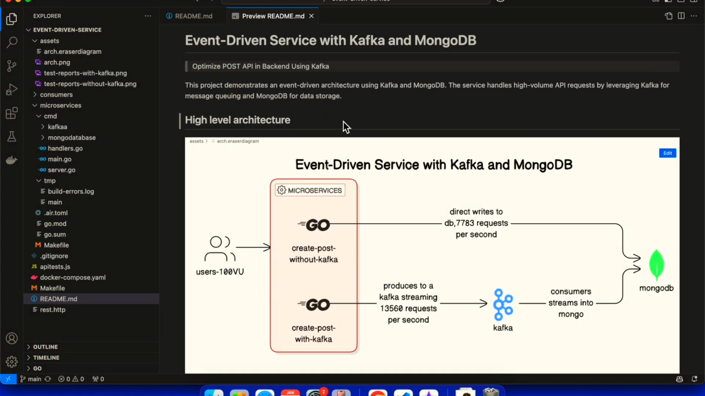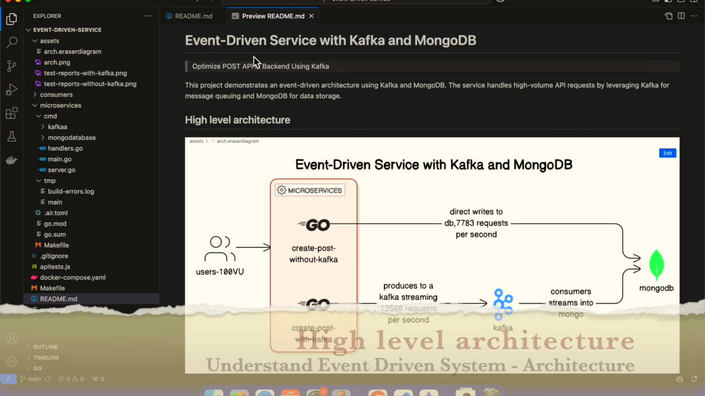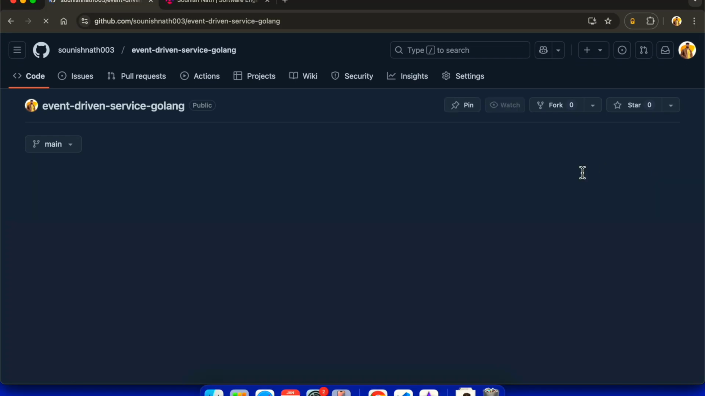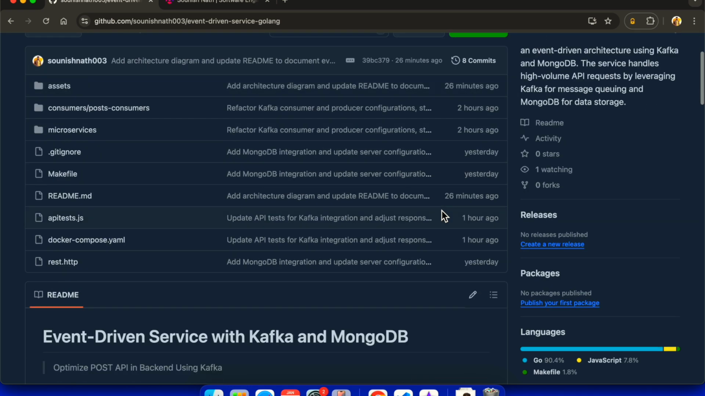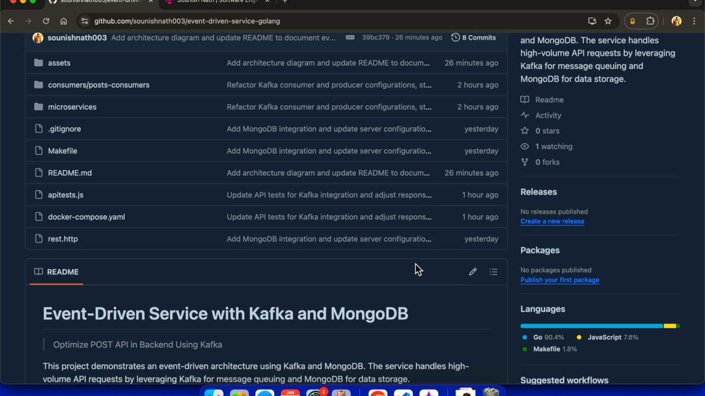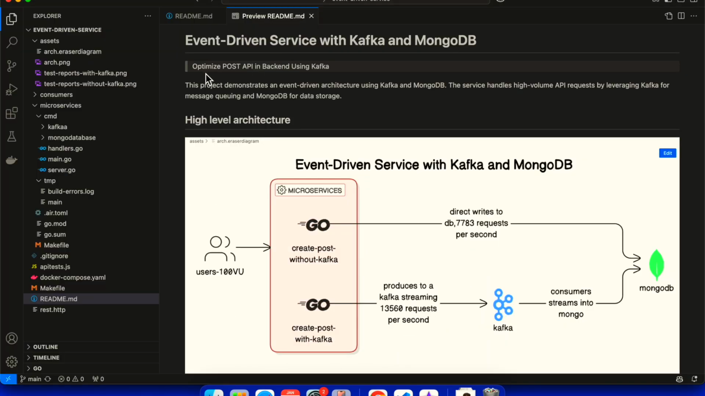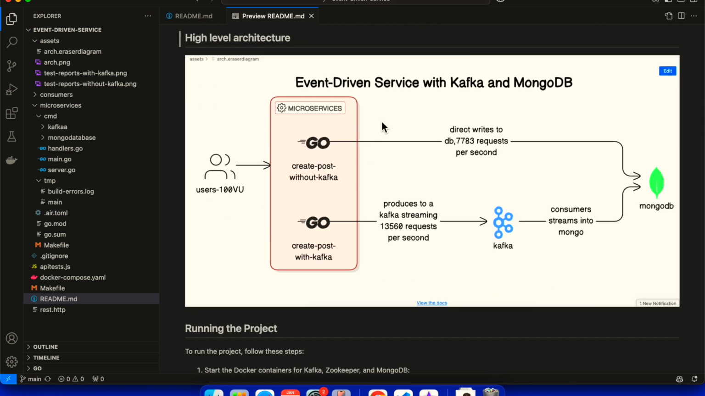In this particular demo, as I told, we were going to look at an event-driven service. This is something I created out of curiosity to understand event-driven architecture using Kafka and any database, let's say MongoDB. This is how the service handles high-volume API requests by leveraging Kafka for message queuing and event streaming for the POST request. So the main goal is to optimize the POST API in the backend using Kafka.